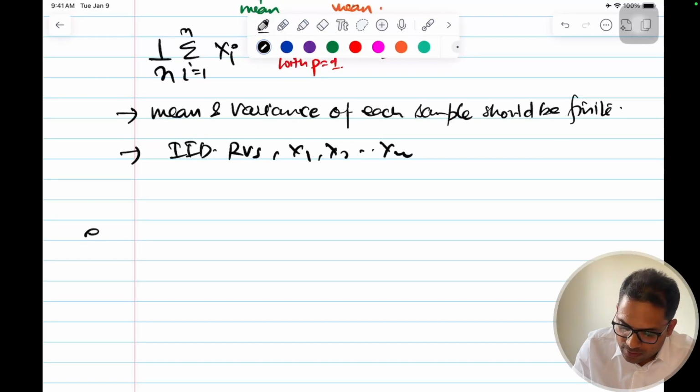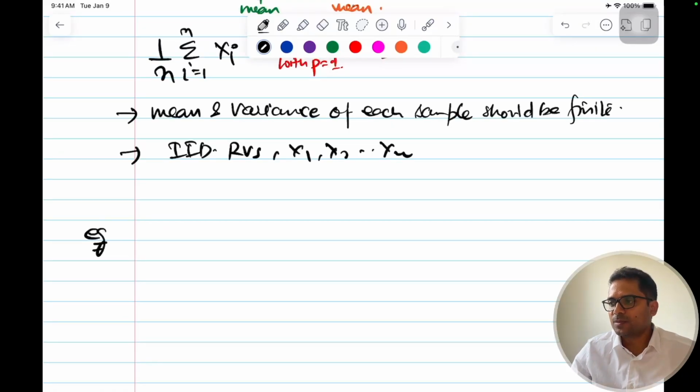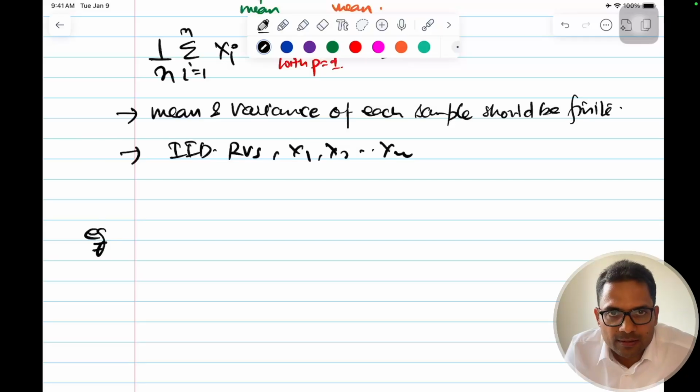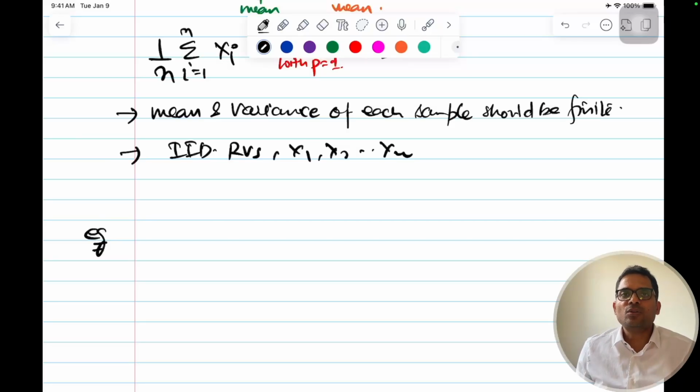For example, if you toss a fair coin that has 0.5 probability of heads and tails, and you toss it a very large or infinite number of times, then the proportion of heads will converge to 0.5, with probability equal to 1. This is what the strong law of large numbers says.